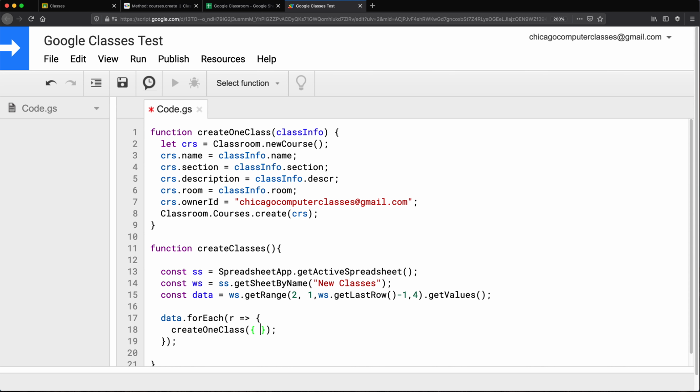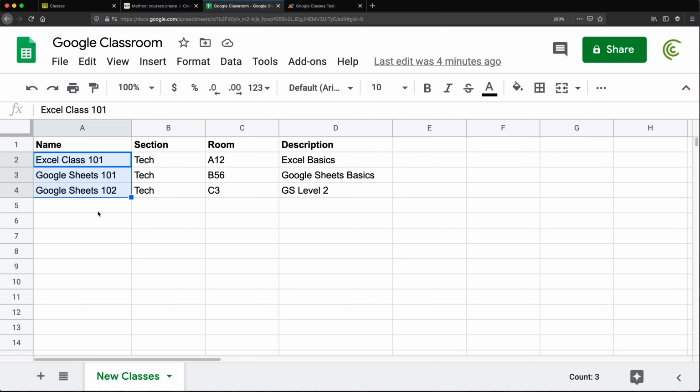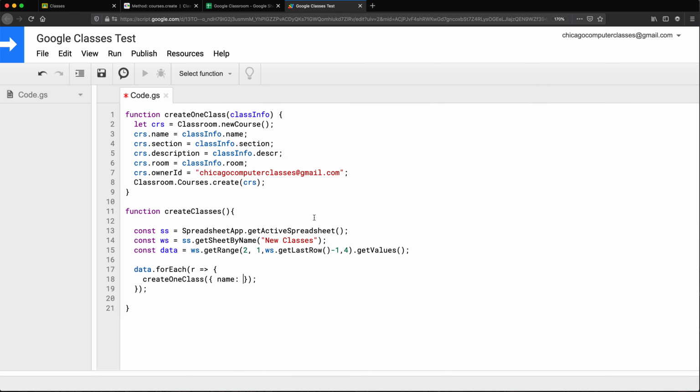Now we're going to start with the name. And the name is really going to be coming from this first column. So that means that's R0. So we're passing this row. And in JavaScript, the count starts from 0. So 0 is really the first one. We also, let me just put this on separate lines. It could stay on one line, but I guess this would be nicer to do. So we'll do name, we'll do section, and we'll do all of these pretty much. And it should match whatever I set here as the class info. And room is the last one.